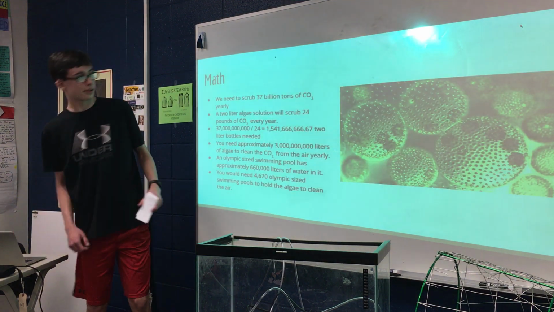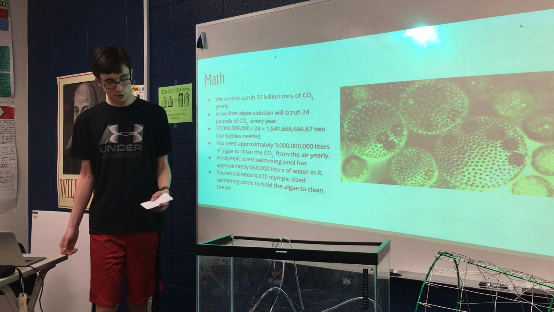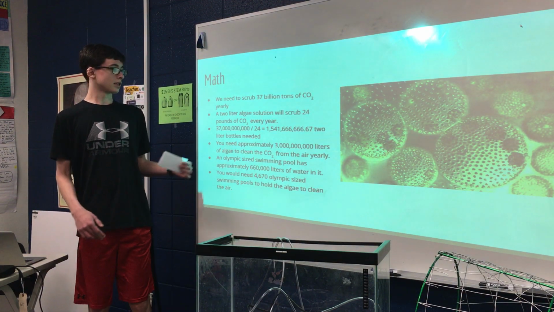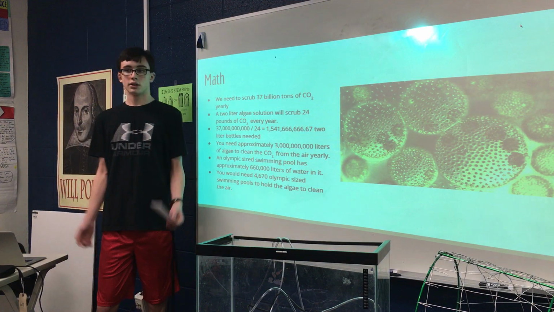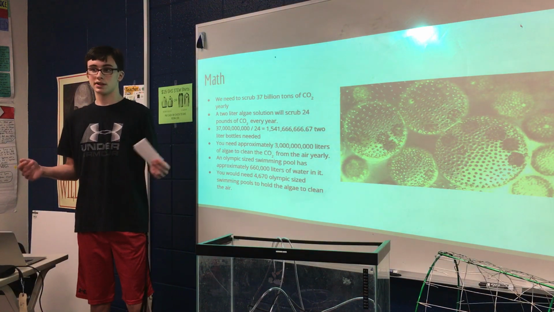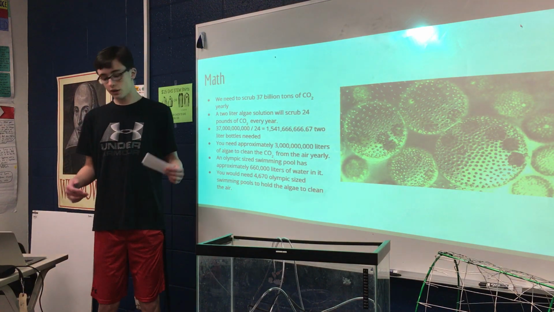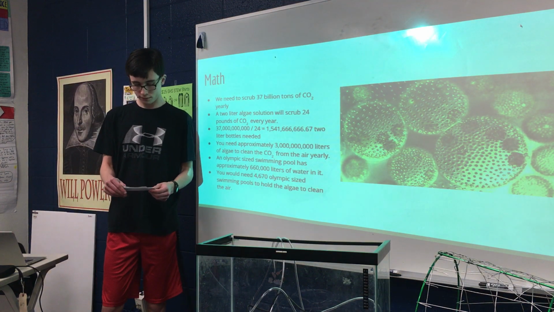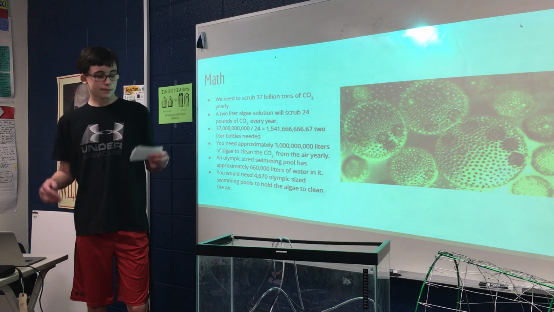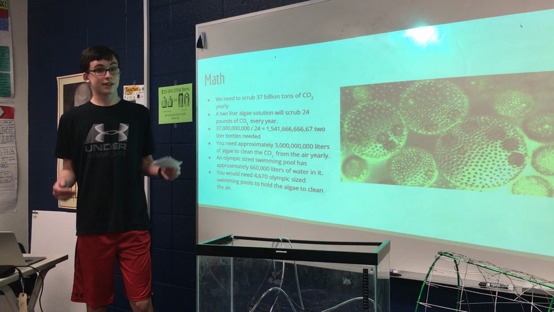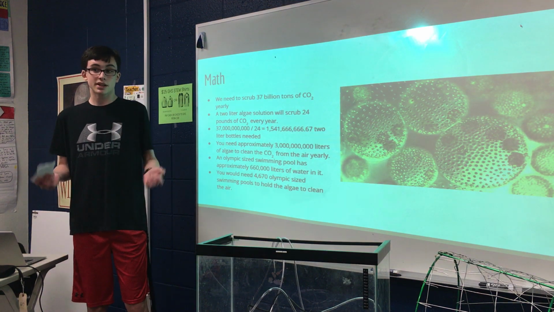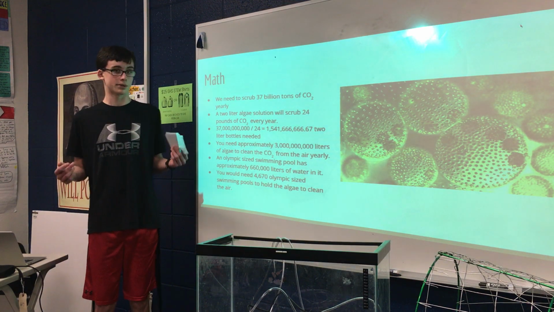So let's do the math. We need to scrub 37 billion tons of CO2 in order to counteract the amount of CO2 that there is in the world today. And so the way we can do that is the algae would take up approximately 4,670 Olympic-sized swimming pools, but this actually isn't that unrealistic to do in real life.